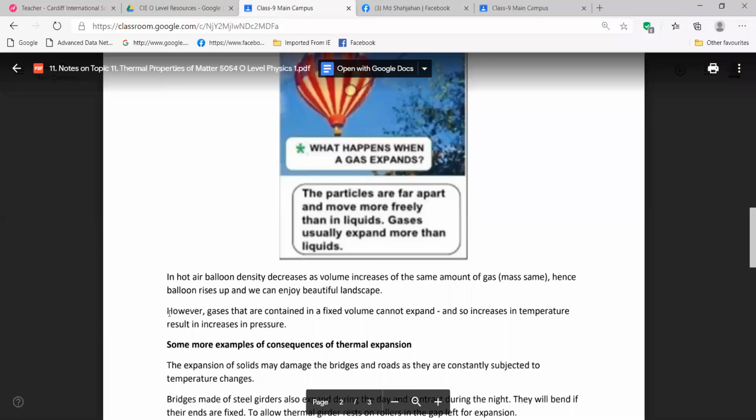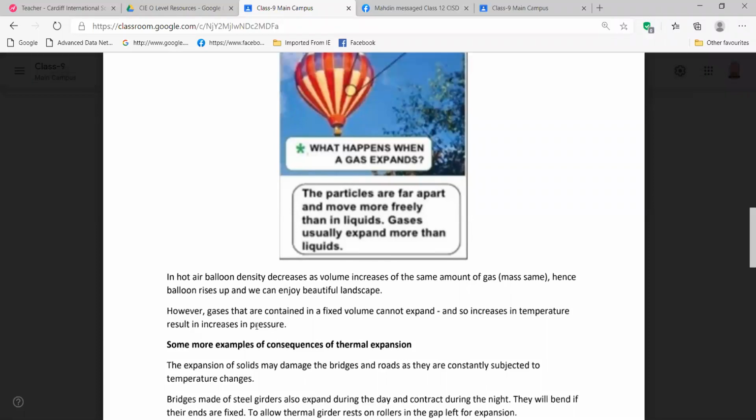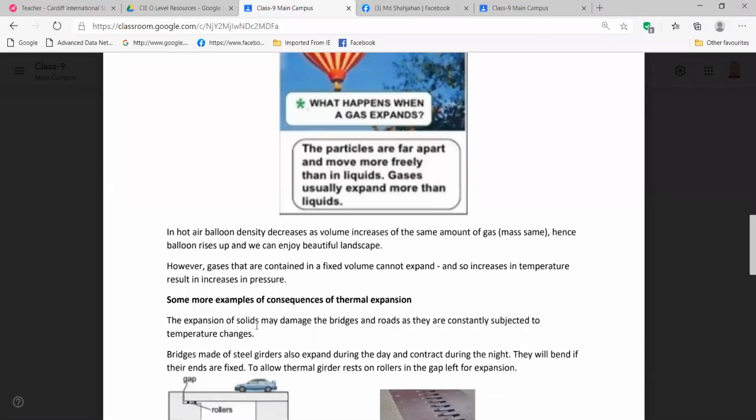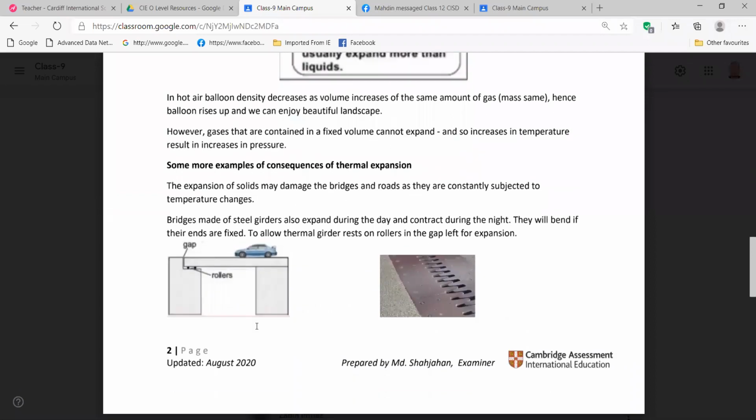If the volume is fixed, and here we have increasing volume, that's why we are having less density. And if the container is sealed, not open, at that time we are having more pressure. We discussed this in the last class. Those who are absent can get the recordings and go through them to understand that. So is it clear, everyone?